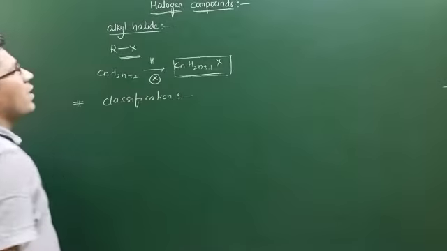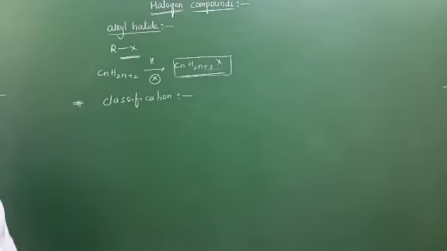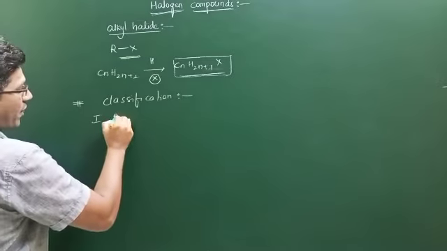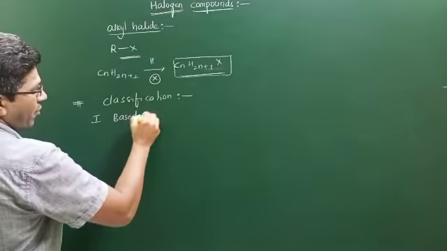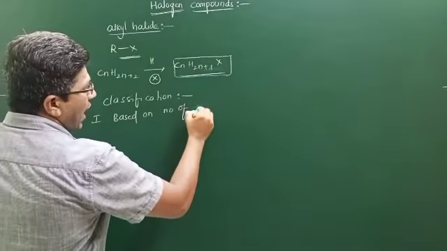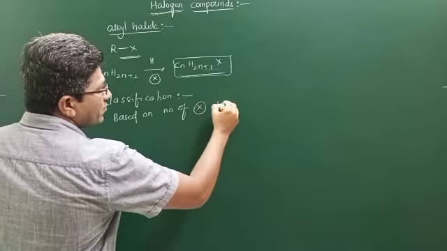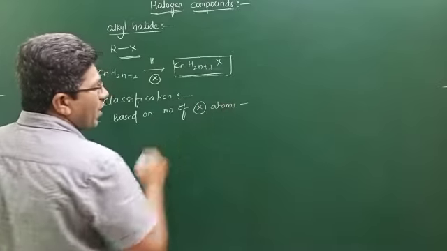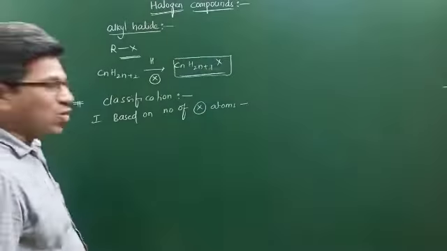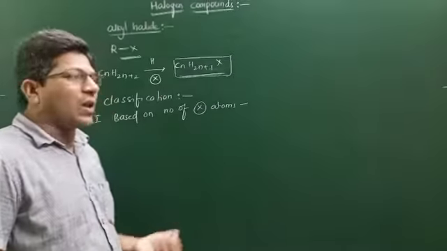of alkyl halides. See, the first classification is based on the number of halogen atoms. For example, if it is one halogen, it is known as monohaloalkane.